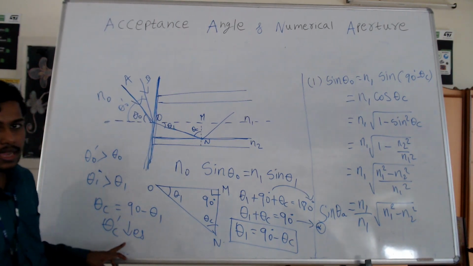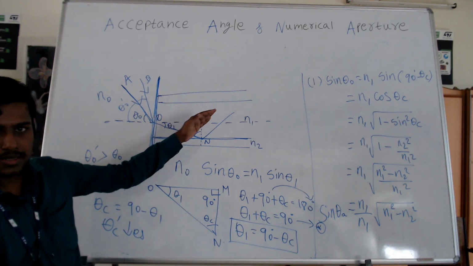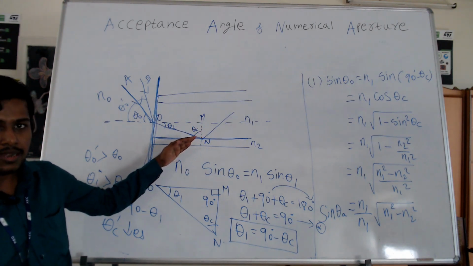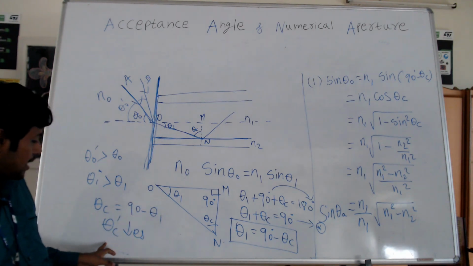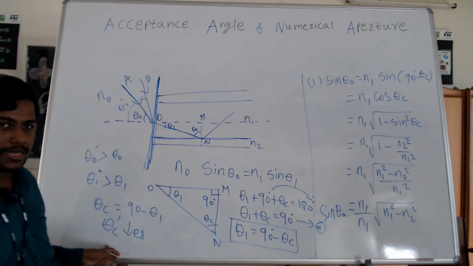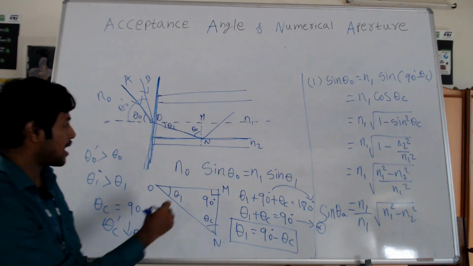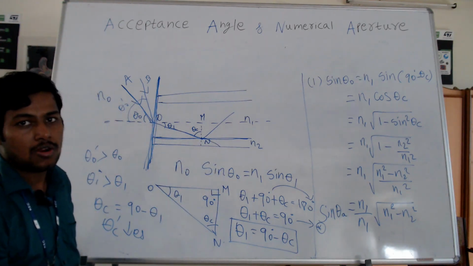If the critical angle decreases, then obviously the light will not be propagated inside the optical fiber, because the condition for the total internal reflection is that the incident angle should be greater than the critical angle, but here the critical angle itself decreases, so the light cannot be propagated inside the optical fiber, rather it will pass into the cladding medium and it will be lost.